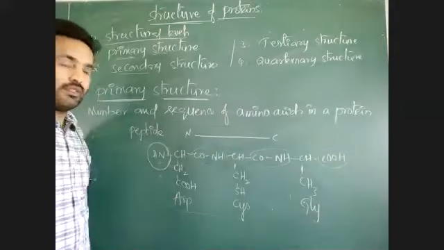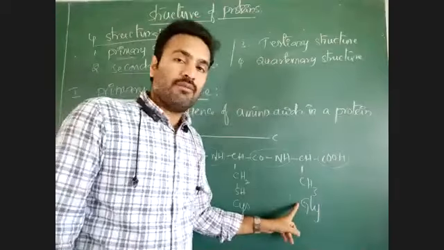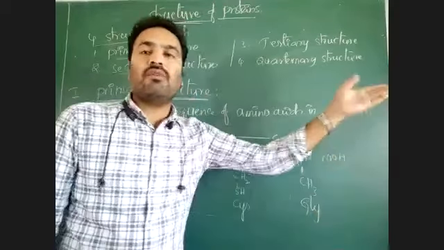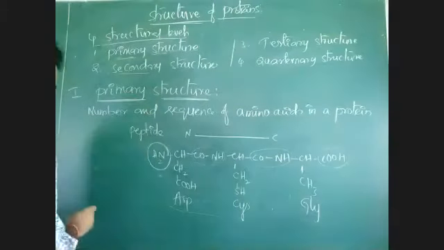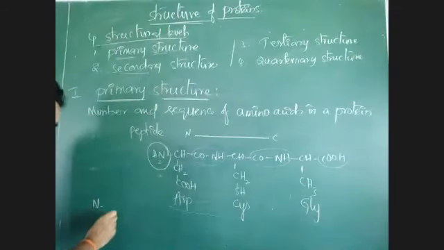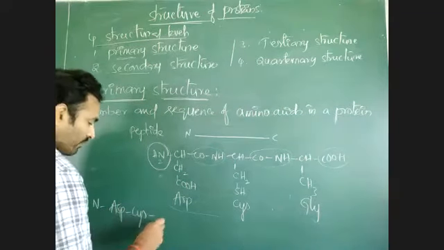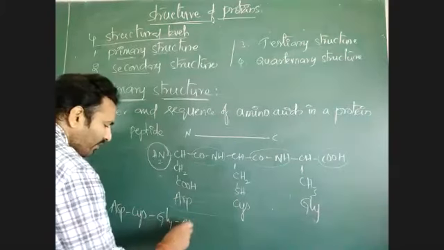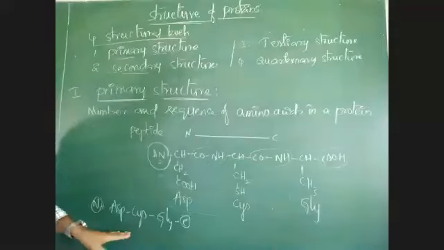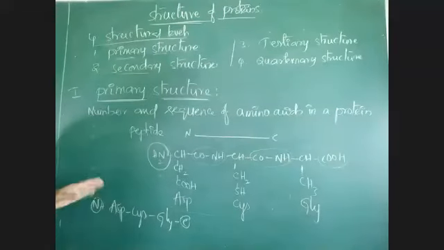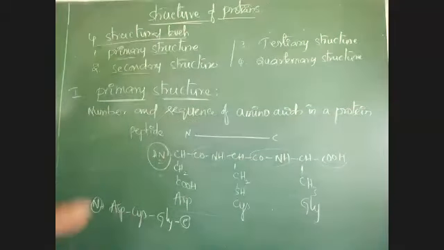Aspartic acid, cysteine, glycine, methionine, or some other, one by one. If we write the sequence, it will be primary structure. We can write N, aspartic acid, cysteine, glycine, C terminal. This is a tripeptide. If we write the sequence of amino acids continuously from N terminal to C terminal, it is called a primary structure.